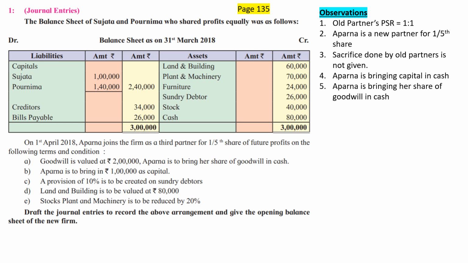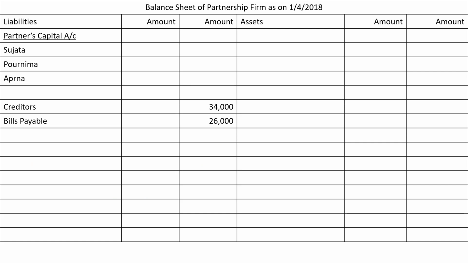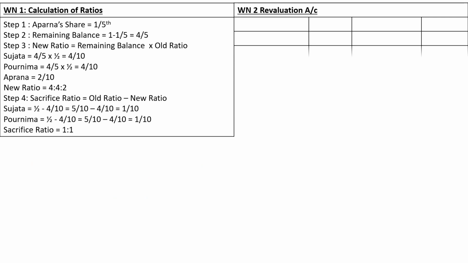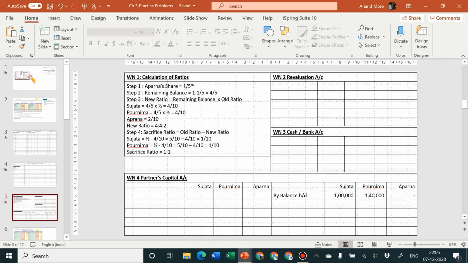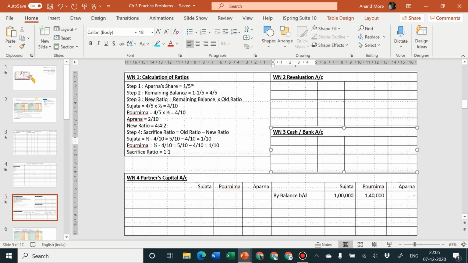Cash and bank, we have prepared a separate working note for the same, so we'll write the given balance of cash and bank in our cash and bank account. Where to write it? Since it is coming from assets, it is a debit balance, and any debit balance is to be written on the debit side when you are opening the account. Since we are opening the cash account, we are going to write this balance on the debit side. So let me now write it down. First of all, let me go to my cash or bank account. Yes, cash or bank account. In the cash or bank account, I am going to write to balance brought down.